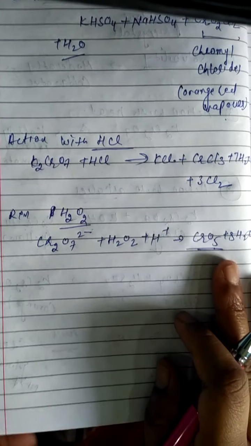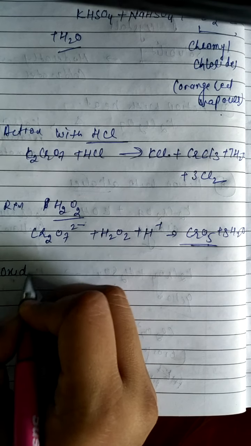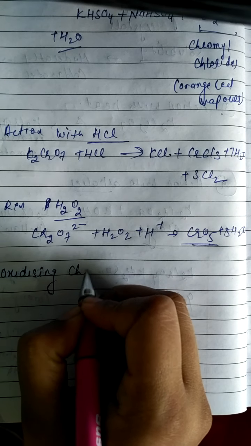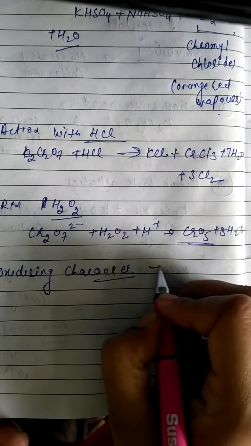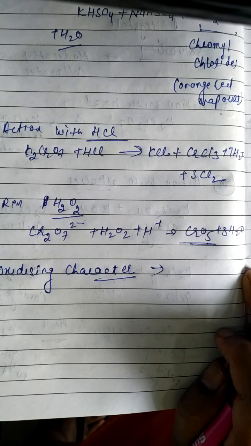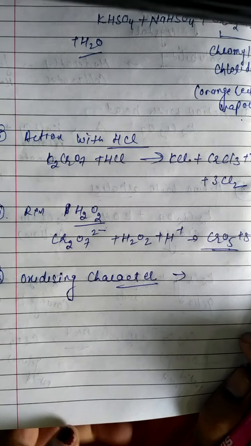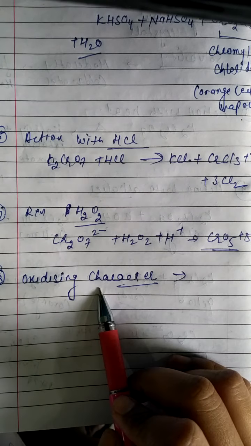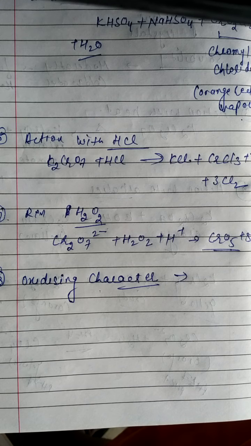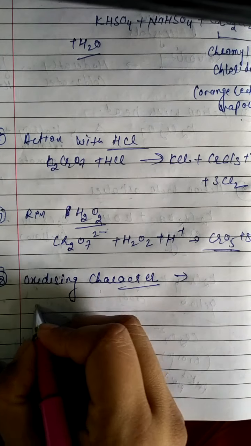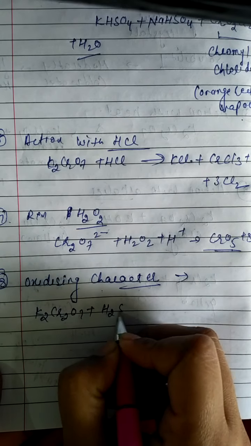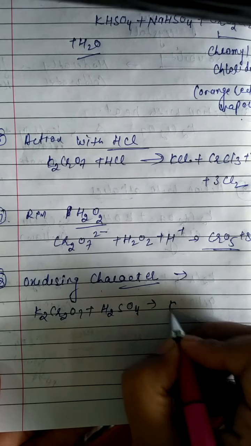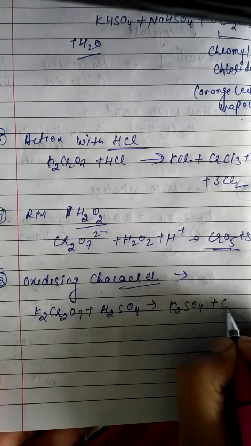And the last one is the oxidizing character. Potassium dichromate behaves like a powerful oxidizing agent, but in an acidic medium. The potassium dichromate behaves like a stronger oxidizing agent, but in an acidic medium. In an acidic medium, when the potassium dichromate is reacted with the sulfuric acid, it forms K2SO4 and